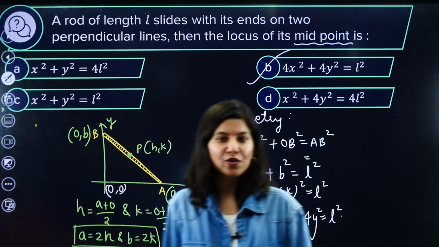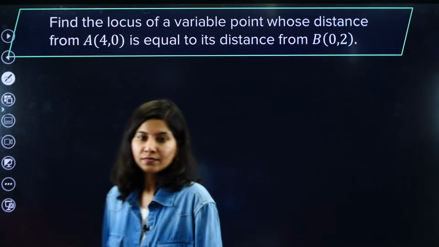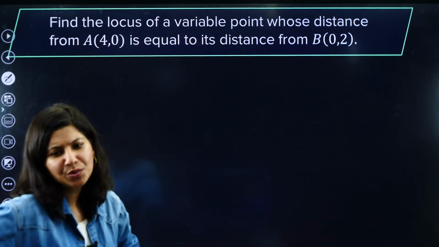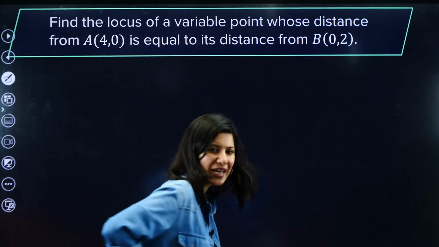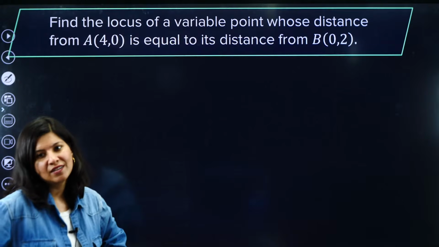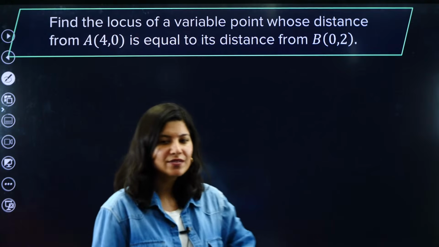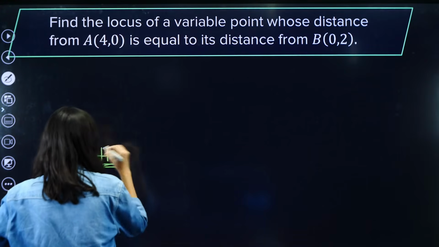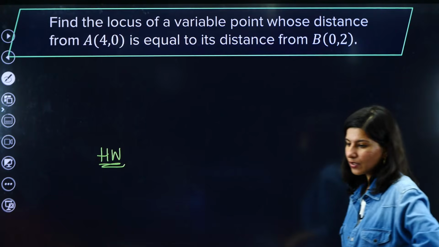One last question. Are we ready for it? Find the locus of a variable point whose distance from this is equal to its distance from that. Now we have done a lot of questions, so this will be a cakewalk for us. So this is a homework question. I will leave it here only. This is a homework question, very easy, not at all difficult.